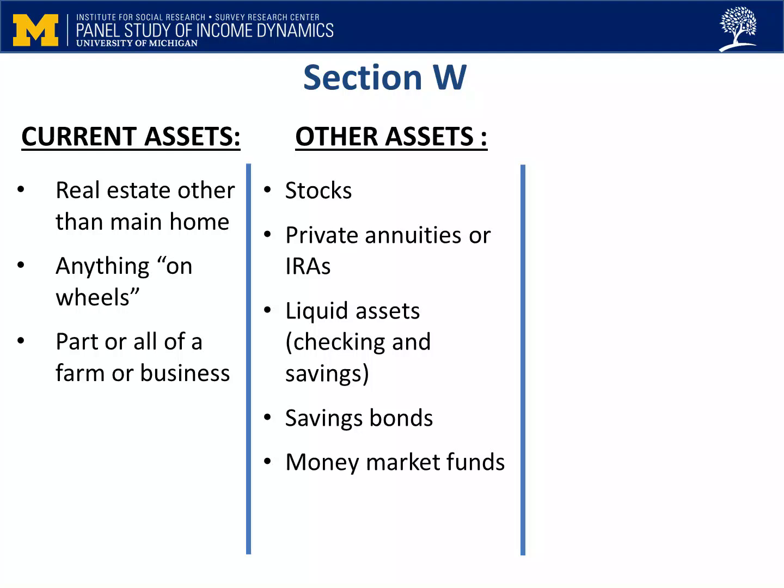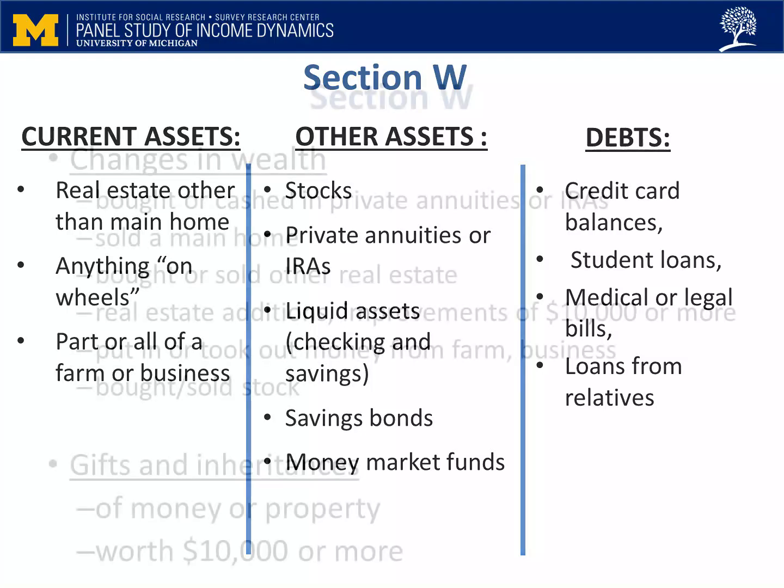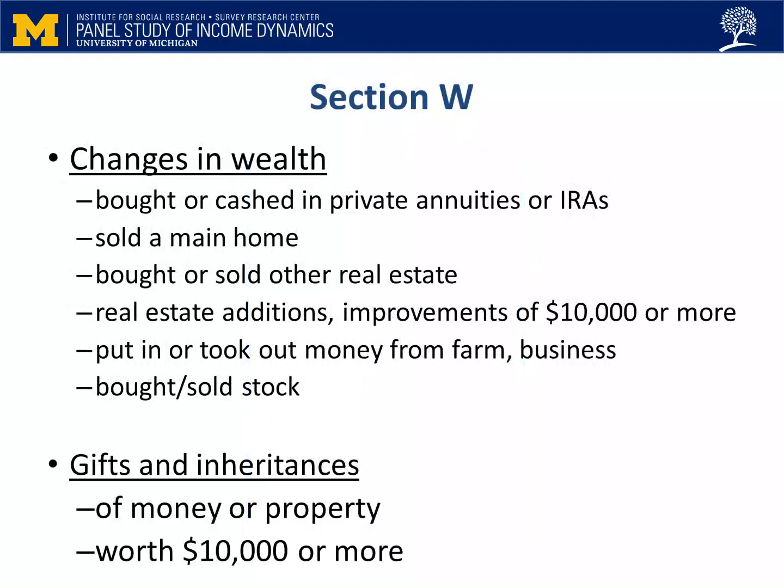After the asset questions, the application moves on to debts. This part is easy because there's just one question. The respondent will already have told us about any mortgages on a main home or any vehicle loans. Here we want to know about any other debts, such as credit card balances, student loans, medical or legal bills, and loans from relatives. After the debt question, we move on to questions that'll tell us about changes to the family's wealth accumulation since we last interviewed them 2 years ago.